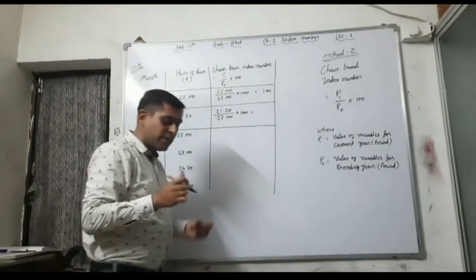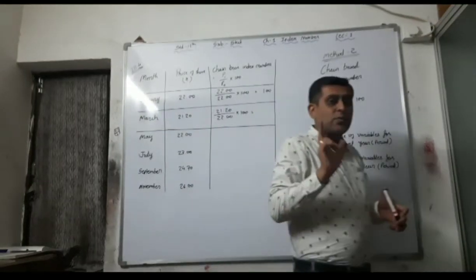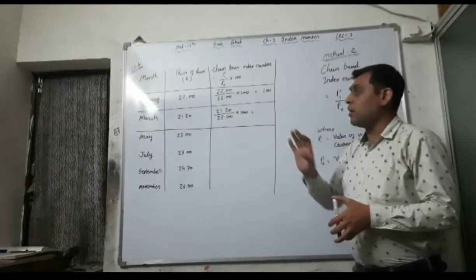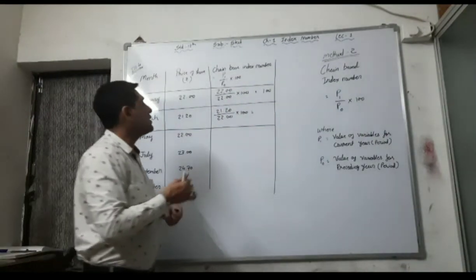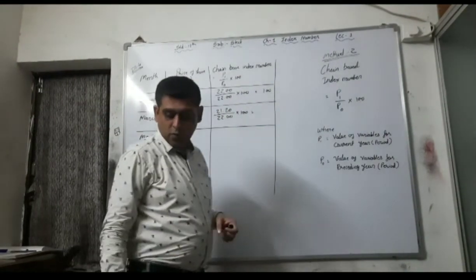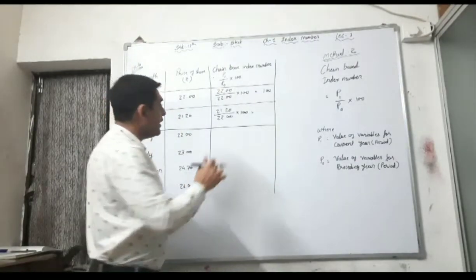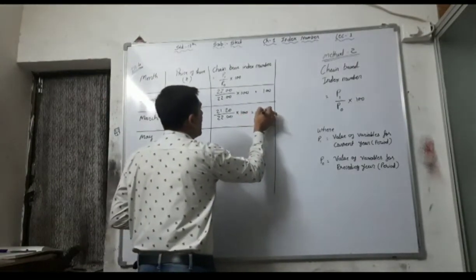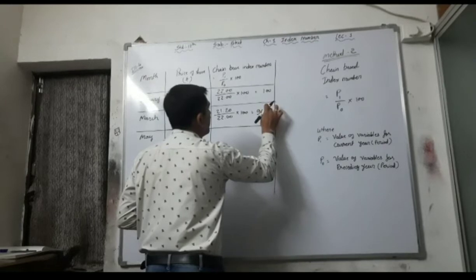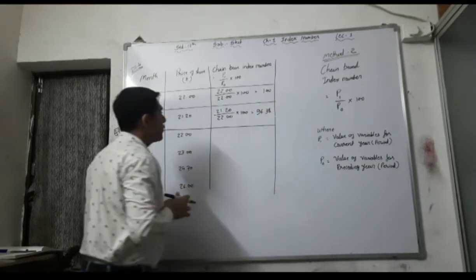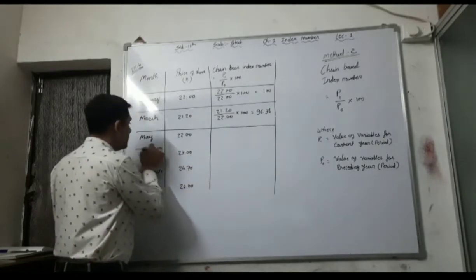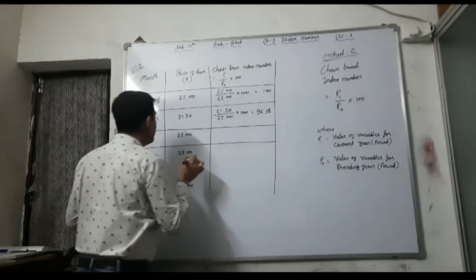So in chain base index number as well as in fixed base index number, the second year or second month data or answer is always the same. See, what is the answer? 96.36. Now it is easy to calculate. So do it by yourself in your calculator. I am writing just the answer here.